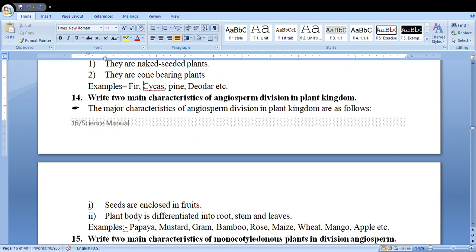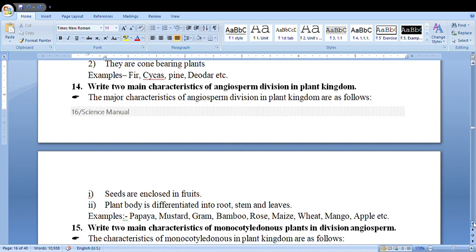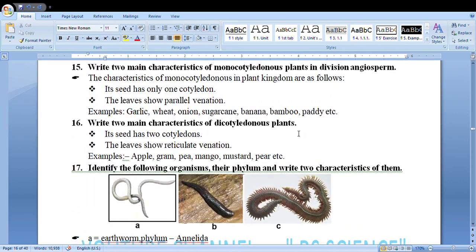Write 2 main characteristics of Angiosperm. Seeds are enclosed in fruits. Plant body is differentiated into root, stem, and leaves. Salient features of monocotyledon. Seed has only one cotyledon. Leaves have parallel venation. Example: garlic, onion, wheat, sugarcane, banana, bamboo, paddy, etc. Two features of dicotyledon plants. Its seed has 2 cotyledons. The leaves show reticulate venation. Example: apple, gram, mango, etc.